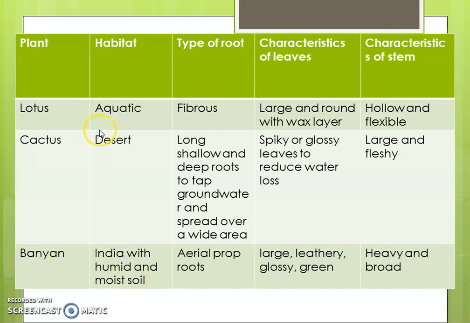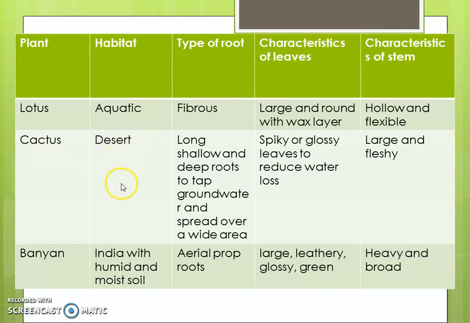Now lotus. Now how are the roots of the lotus? They are fibrous. They have a lot of fibers. Then characteristics of leaves: large and round with a wax layer. So they can easily survive in the water and the waxy layer helps them to float on the water. Now characteristics of stem is hollow and flexible. The stem has to be hollow and flexible because since they are living in the water, the stem should be flexible to move easily.